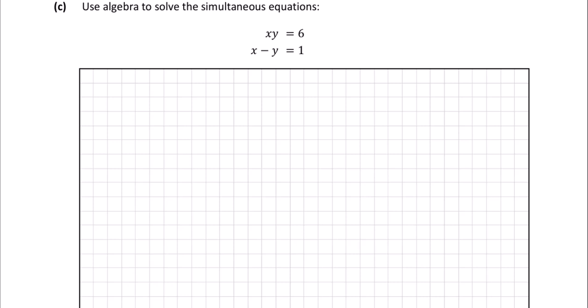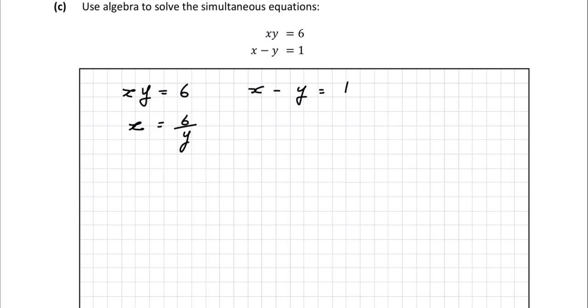Use algebra to solve these simultaneous equations. Okay, well the first equation is xy is equal to 6. The second one is x minus y is equal to 1. If we take the first equation, what I'm going to do is write x in terms of y. So x is multiplied by y on the left hand side, so I'm going to divide the left hand side by y to leave me with x. Divide the right hand side by y as well, so x is equal to 6 over y.